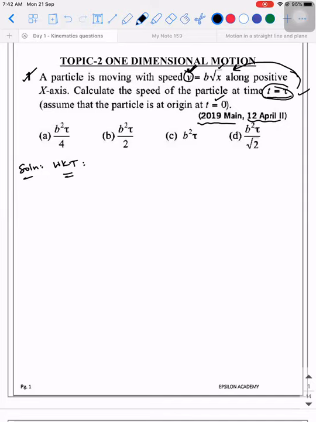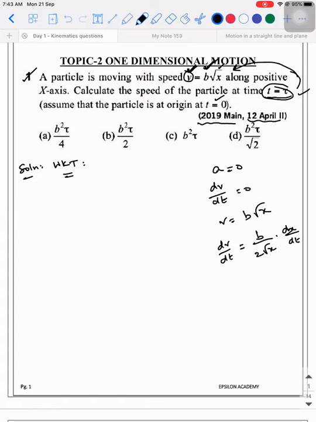You're able to understand what I'm trying to say. If acceleration is constant, then dv by dt should be constant, because acceleration is the rate of change of velocity. If I differentiate v is equal to b root x with respect to time, what is the derivative? It is b by 2 root x into dx by dt.